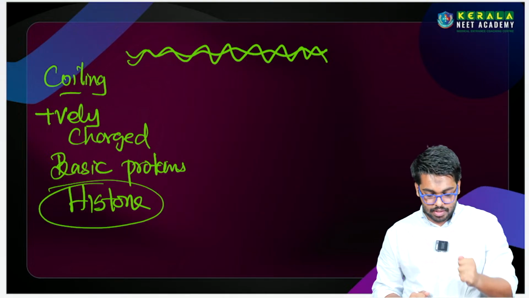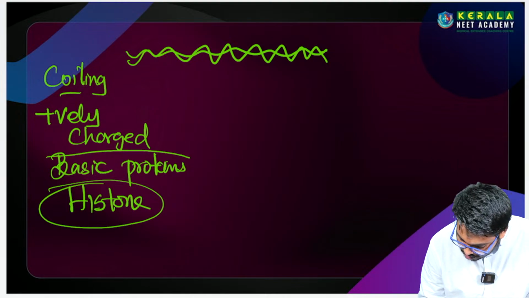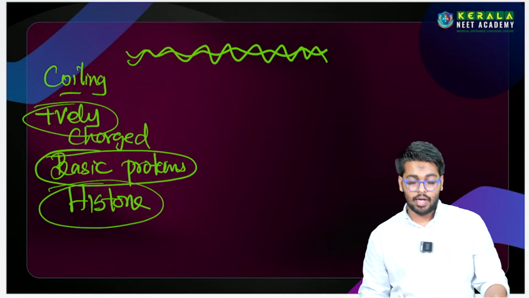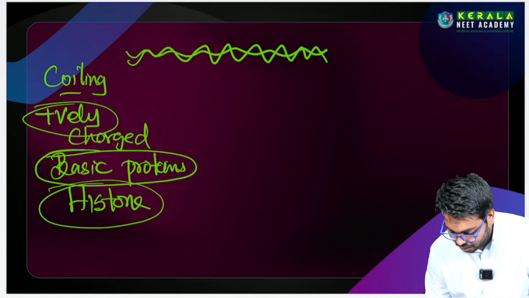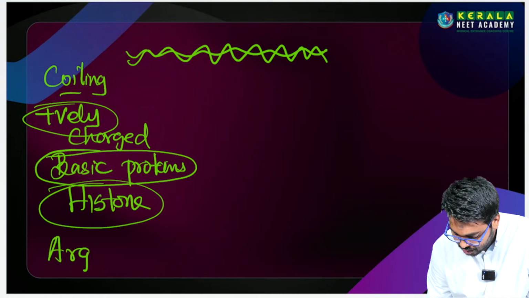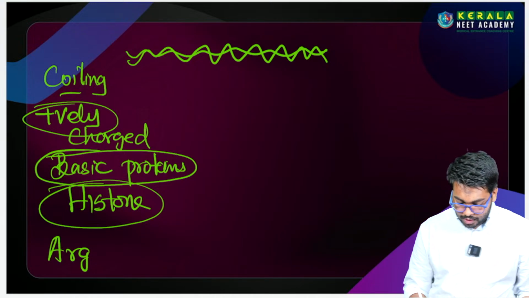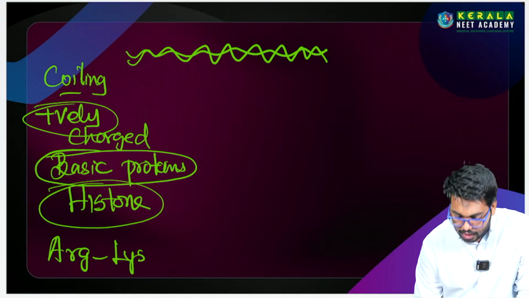Before studying these subunits, I want to ask you one question. How does it get the basic nature and the positive charge? There is a statement in NCERT: the positive charge and the basic nature of the histone is due to the presence of two amino acids, arginine and lysine.